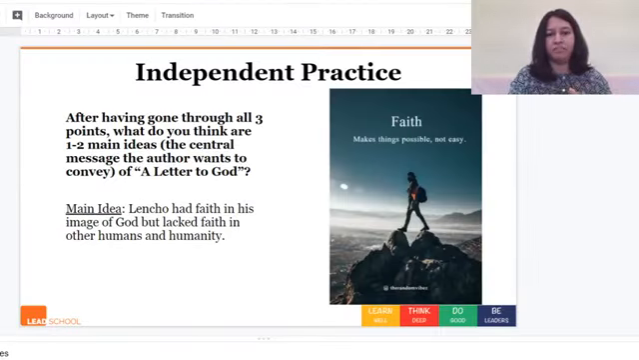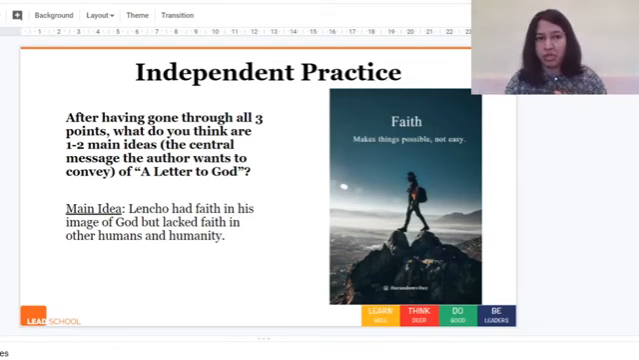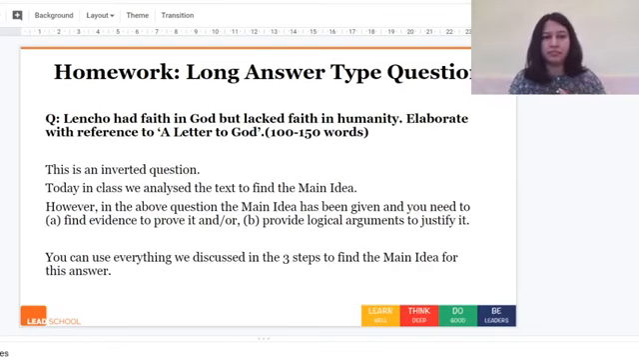Right. Now what we'll do is practice one long answer type question, but this is for homework. I gave you one short answer type question for homework. Now you'll be doing a different one. So this is the question: Lencho had faith in God but lacked faith in humanity. Elaborate with reference to A Letter to God in 100 to 150 words.